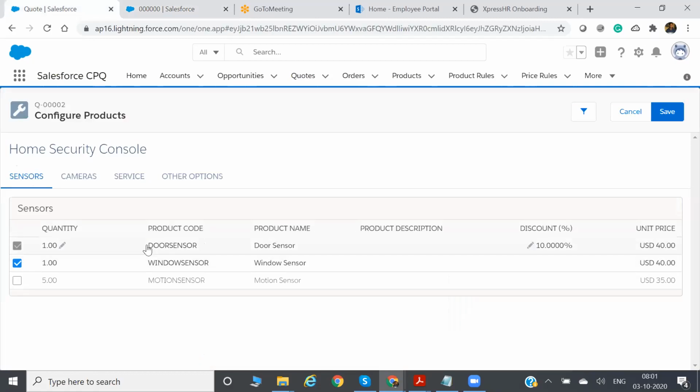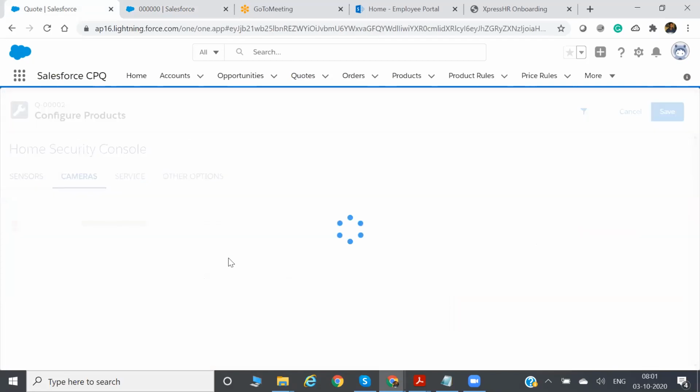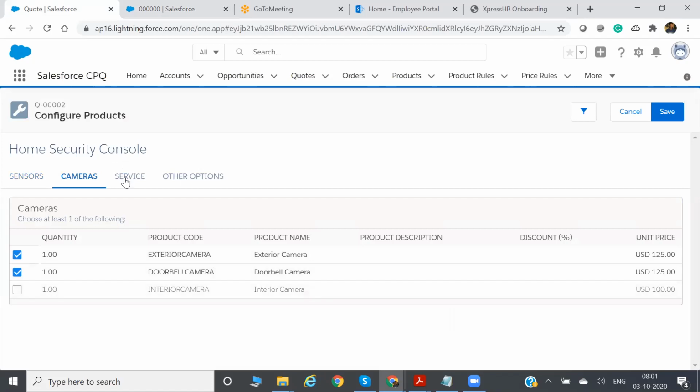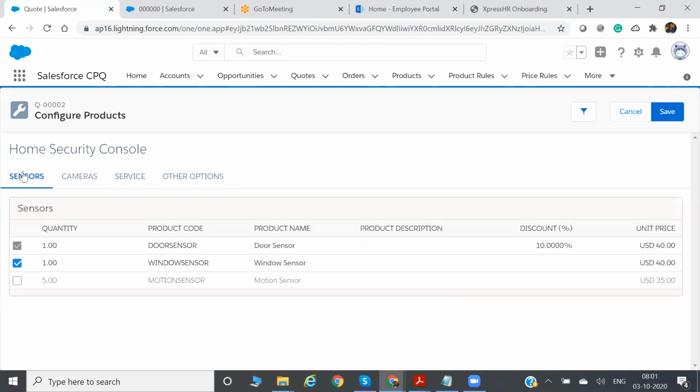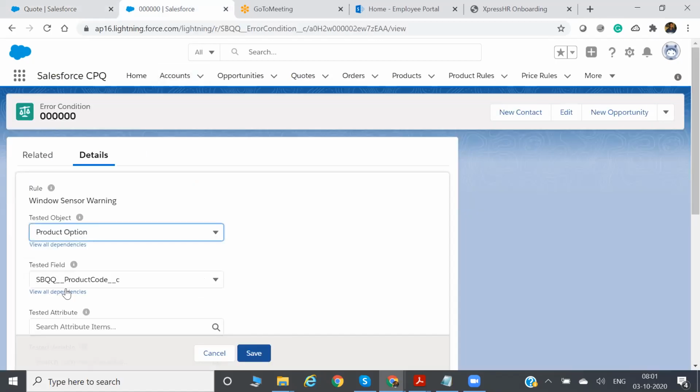Now here it will find three product options: door sensor, window sensor, motion sensor. Even here also exterior camera, doorbell, many product options are present. So it will check for which product option it should be fired. The condition you have put is the product code tested field.